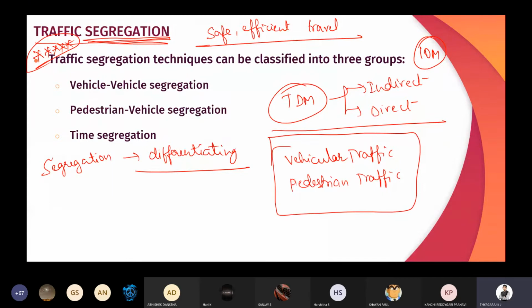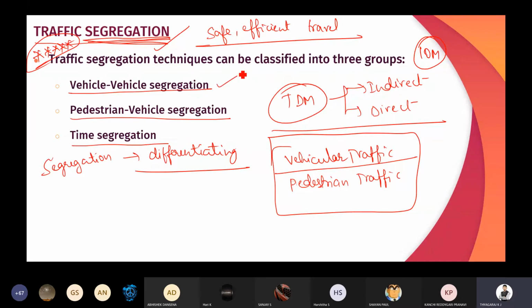Segregating the pedestrian from the vehicular traffic, or segregating the vehicular from the pedestrian traffic, that segregation we are going to call traffic segregation. Again the traffic segregations are divided into vehicle segregation, pedestrian vehicle segregation, and time segregation.